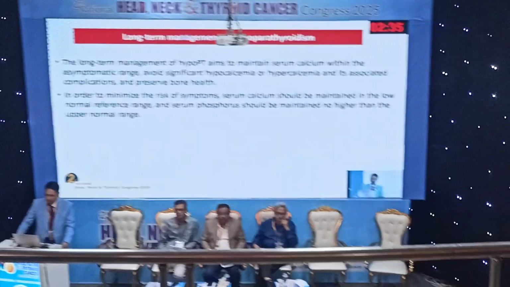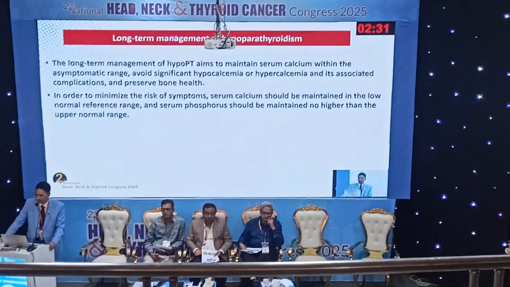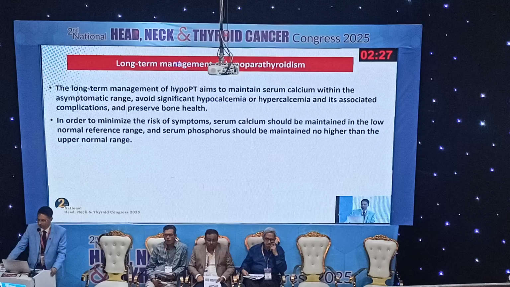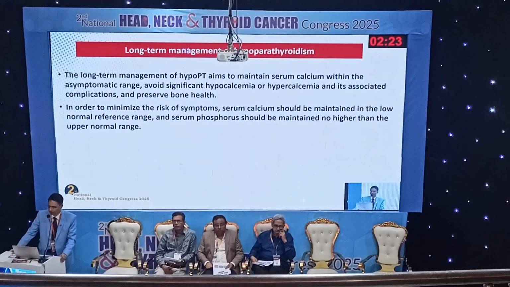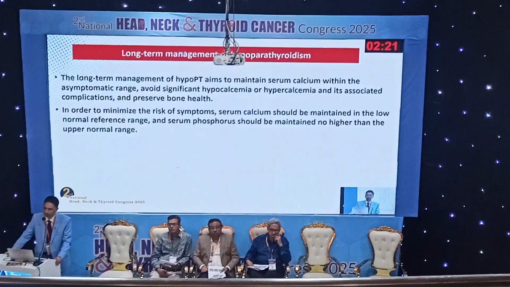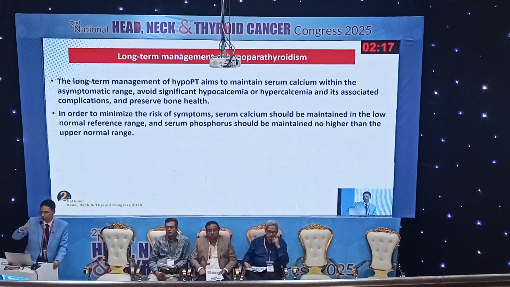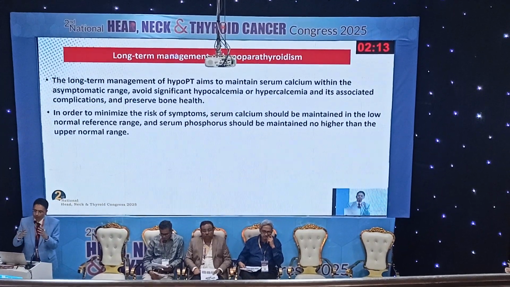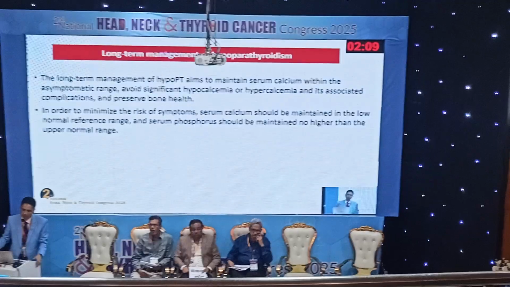The long-term management of hypoparathyroidism aims to maintain serum calcium in the asymptomatic range and avoid significant hypocalcemia or hypercalcemia. To minimize the risk of symptoms, serum calcium should be maintained in the lower normal range, and serum phosphorus no higher than the upper normal. So calcium should be maintained in the normal range along with phosphate, with phosphate a bit toward the upper end of normal and calcium a bit toward the lower end. But this also depends upon the symptoms the patient is complaining of.